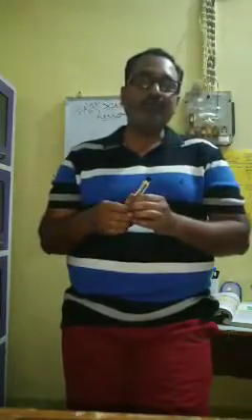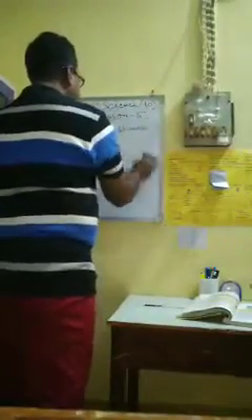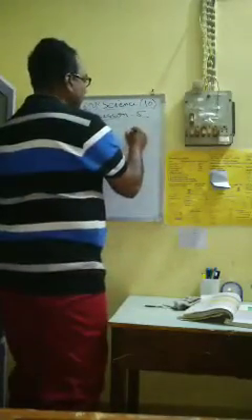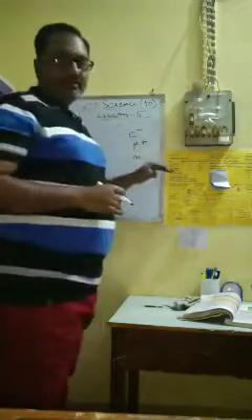Before going into this, we need to know 2 small concepts related to the atom: the atomic number and the atomic mass. So what is atomic number and what is atomic mass? We know about the subatomic particles: electron, proton, and neutron. Electron has a negative charge, proton has a positive charge, and neutron has no charge.